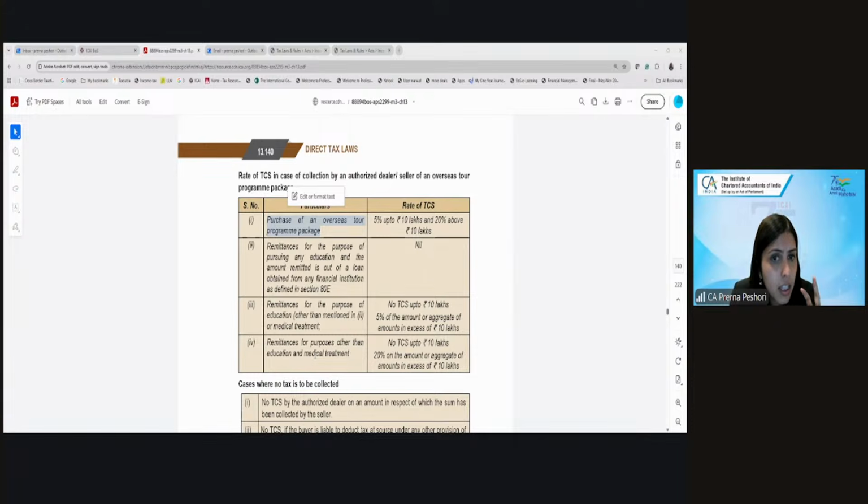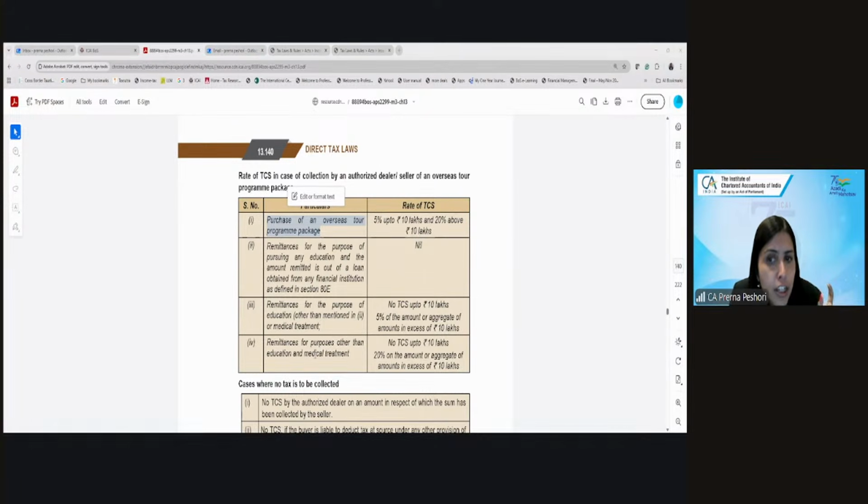And if it is the authorized dealer making the remittance outside India, if it is for the purposes of education which is funded through a loan, there will not be any TCS. If it is in respect of other than education or medical treatment, then over and above 10 lakh, it will be 20%.